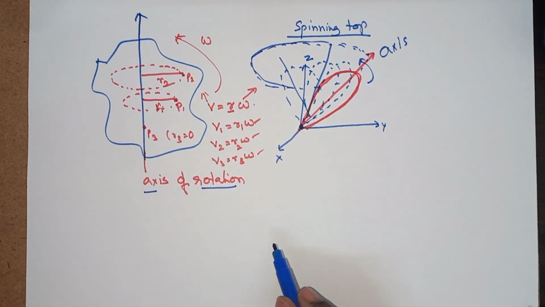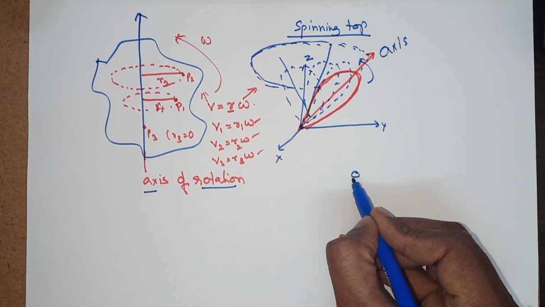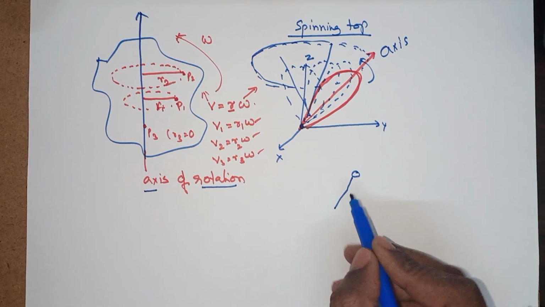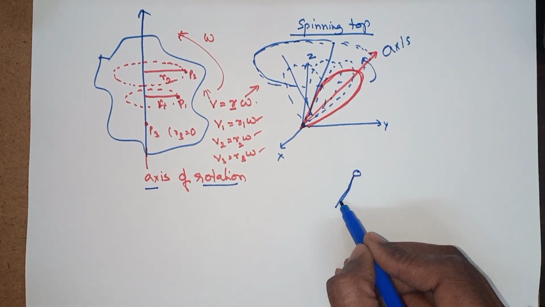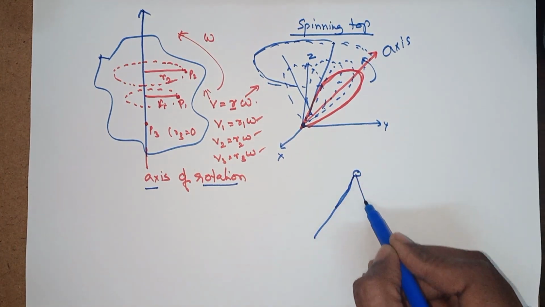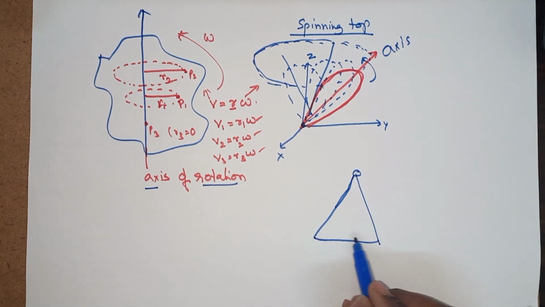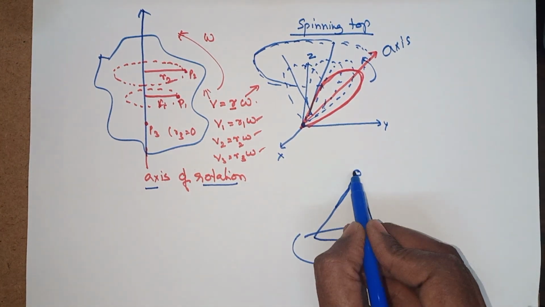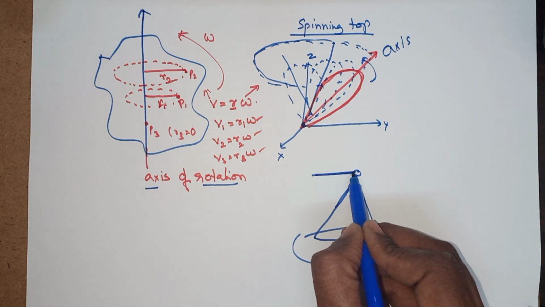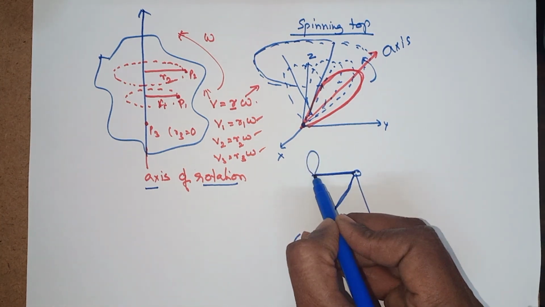Another one you can observe is the pedestal fan. Generally we come across it, and it is very familiar to us. This is a shaft, this is the axis, and these are the three wings.